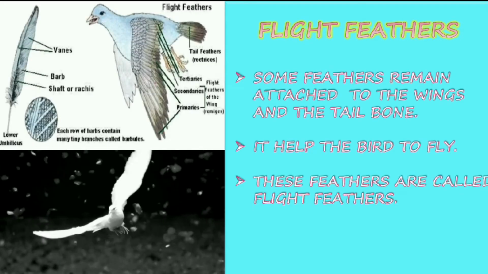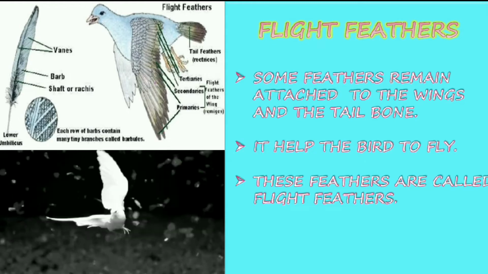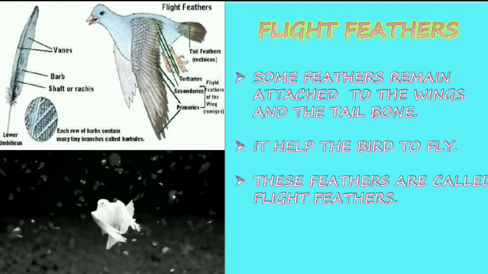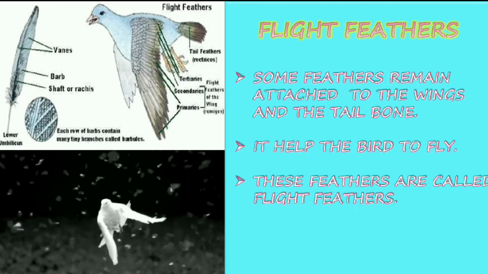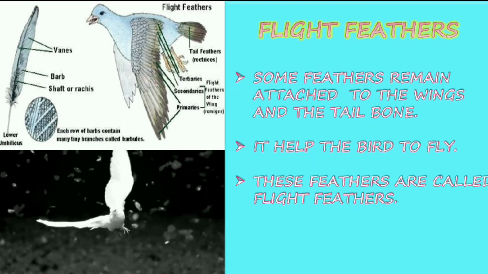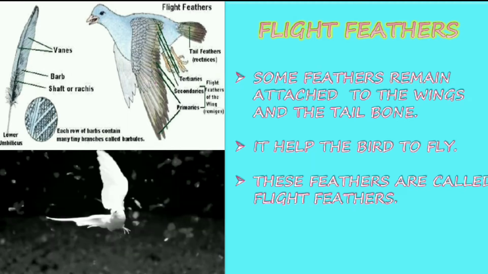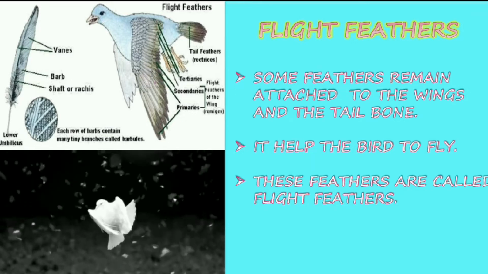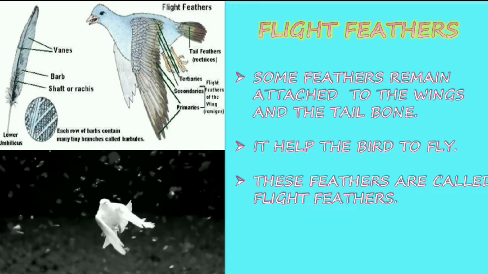Flight feathers. Some feathers remain attached to the wings and the tailbone. So long feathers will be attached to the wings and the tailbone. Those feathers are known as flight feathers. They help the bird to fly. So, as they help the bird to fly, they are referred to as flight feathers.